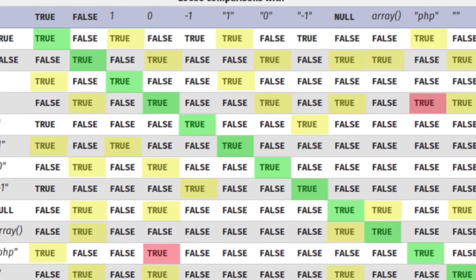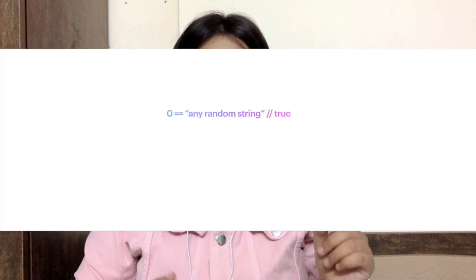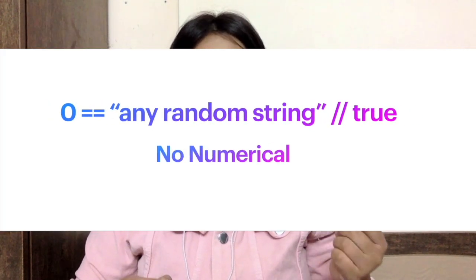Another very strange one is when the integer 0 is compared with any random string, which will also result in true. Why does this happen? Because there are no numbers present in that particular string, PHP treats the entire string as the integer 0. So this is what happens in the background, and PHP gives us the result as true.